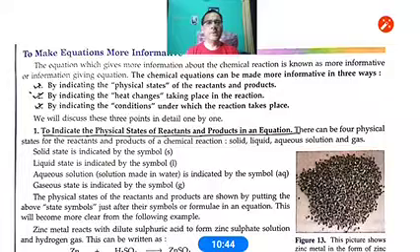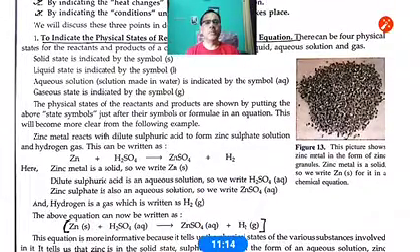Actually, whenever we show a chemical reaction, we also show the physical state, whether it is a solid, liquid or gas, and we mention it in the reaction so that we can easily get an idea which substance is solid, which liquid and which gas. For the solid, simply in the bracket we write S, for the liquid we write L, and for the gas we write G. But any substance which is in solution form, we write AQ. AQ represents aqueous, and aqueous means the reactant or the product is in the form of a solution.